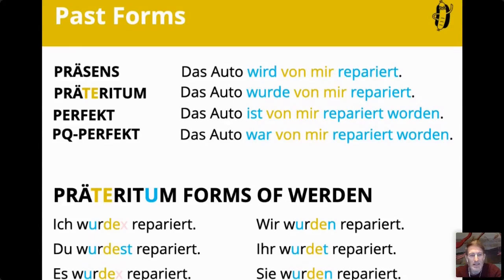And you see a little pink X after the ich and es form. That is not an X, it's not ich wurde X. It simply means there is no ending. The DE is, let's say, the stem of the Präteritum. Yeah, so there is no ending in ich wurde and es wurde,